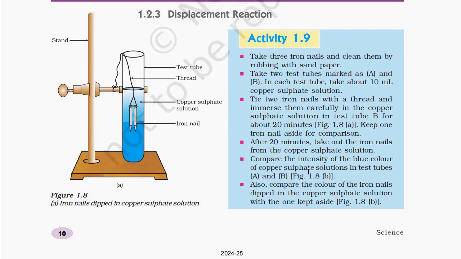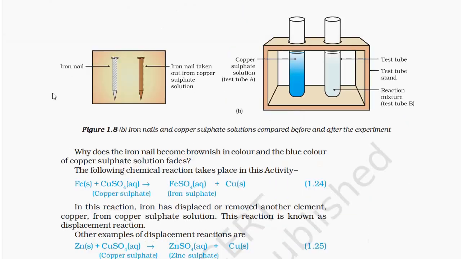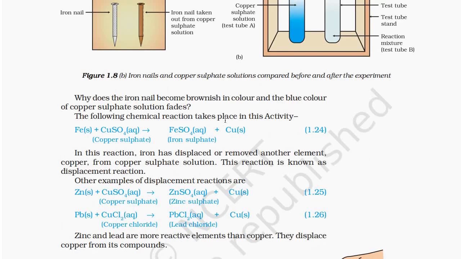Compare the intensity of blue color of the copper sulfate solution in test tubes A and B, figure 1.8b. Also compare the color of the iron nails dipped in the copper sulfate solution with the one kept aside, figure 1.8b. Why does the iron nail become brownish in color and the blue color of the copper sulfate solution fade? The following chemical change takes place in this activity.